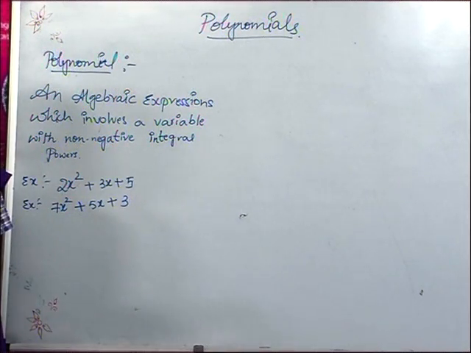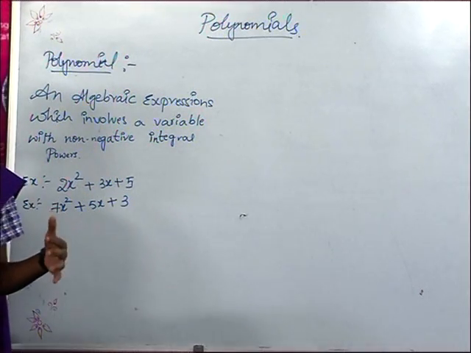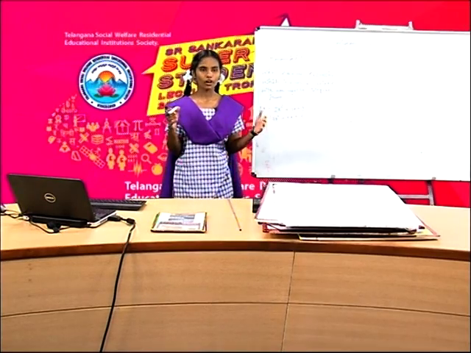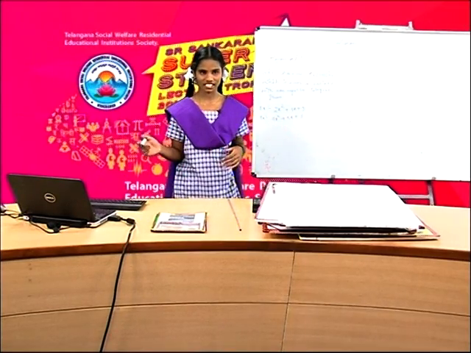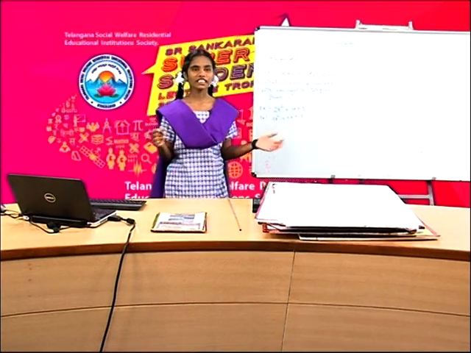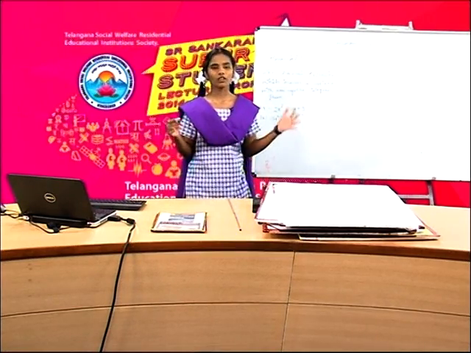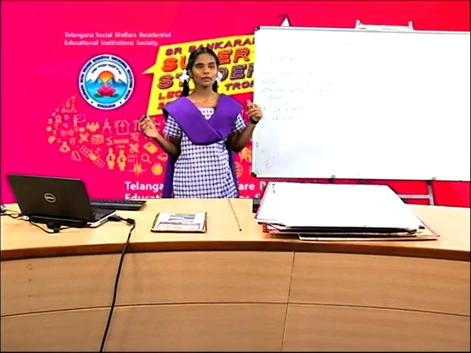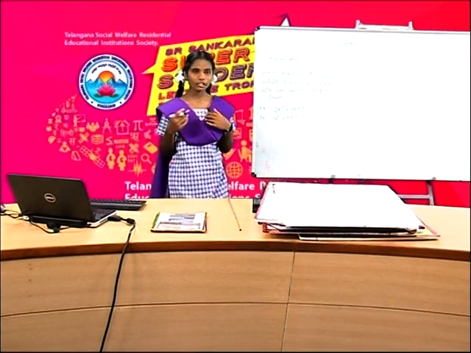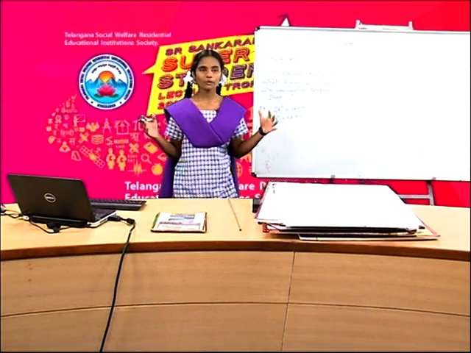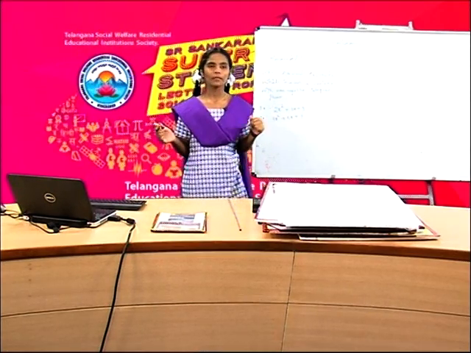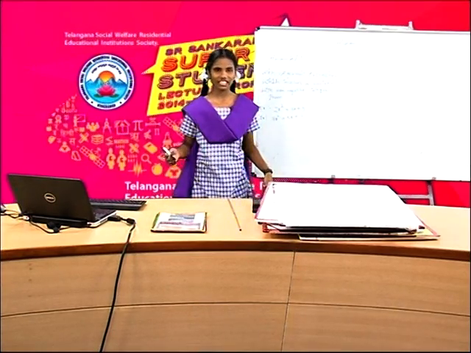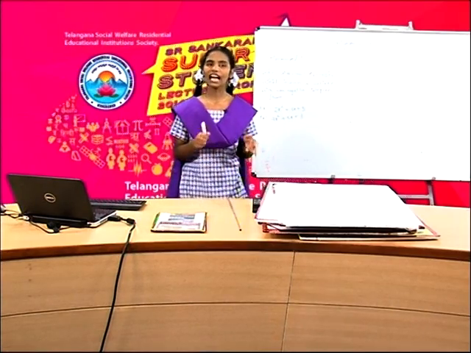Friends, now I am going to tell these polynomials in PowerPoint presentation. Friends, see in that, polynomial means an algebraic expression which involves a variable with non-negative integral powers is called a polynomial. For example, 2x square plus 3x. It is a polynomial. Next friends, according to my knowledge, I know some scientists who have developed polynomials. They are Babylonius and Nicholas. Friends, in polynomials, we have monomial, binomial and trinomial.